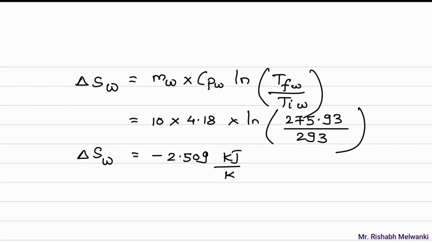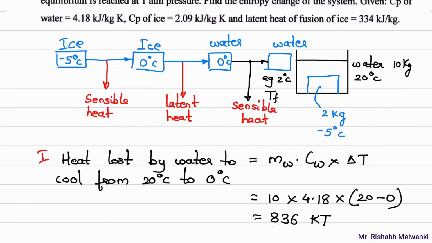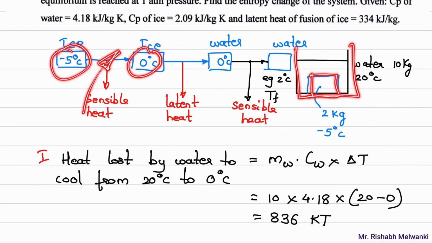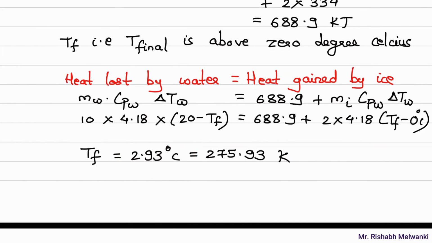Now what we will do, we will consider ice. This ice is being heated from, heat is supplied from -5 to 0, then at 0 latent heat is supplied, then 0 to final temperature, again sensible heat is supplied. And what is the final temperature? 2.93. So what I write?